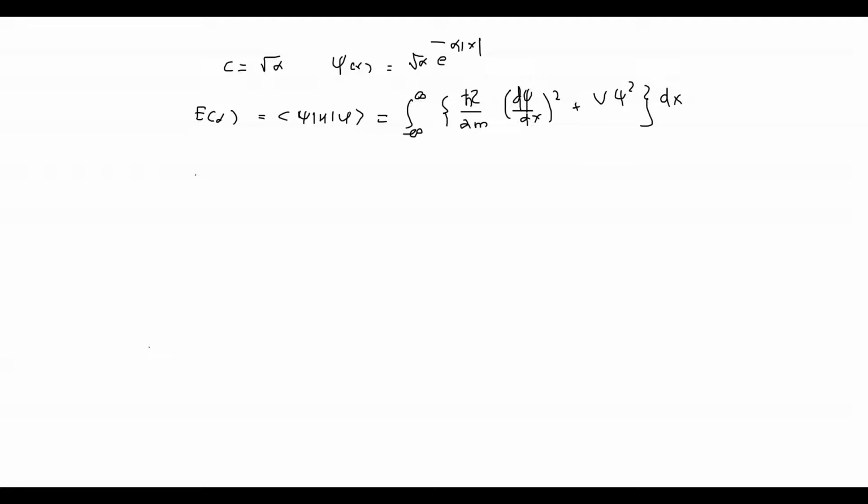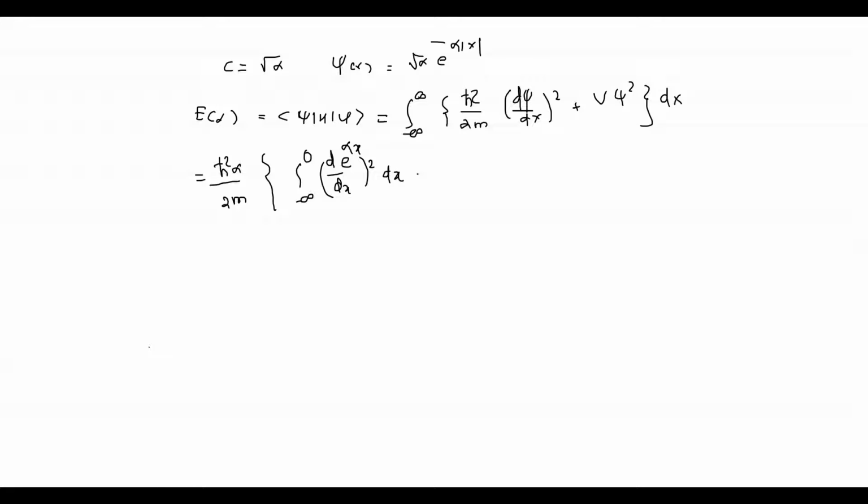So I can write this as h bar square alpha upon 2m, then the integral from minus infinity to 0 of d e raised to alpha x, because mod x has become minus x, over dx whole square dx.